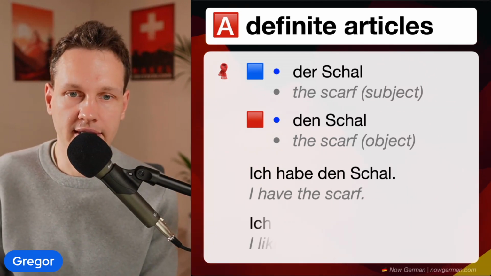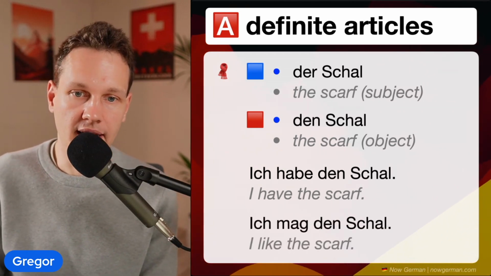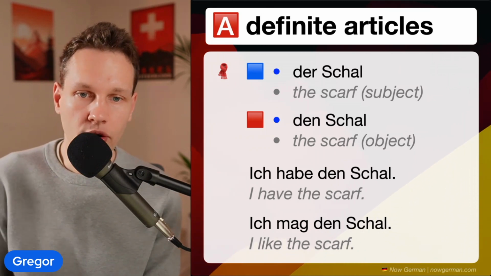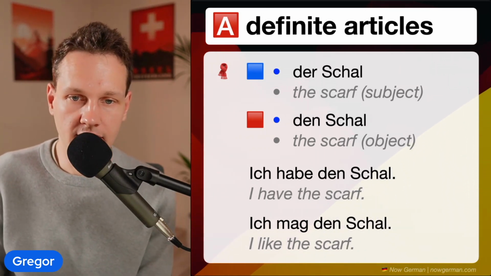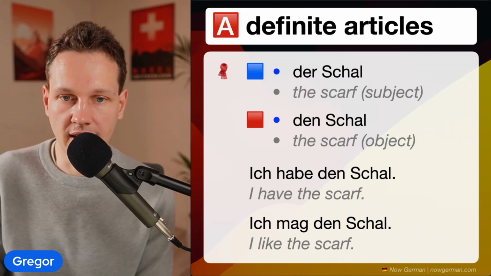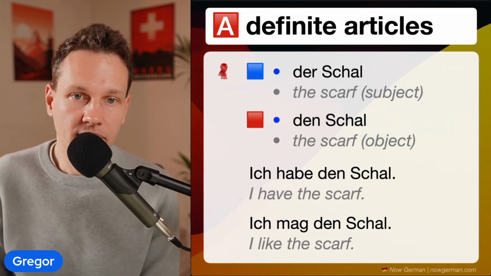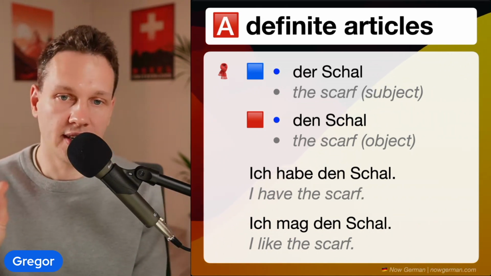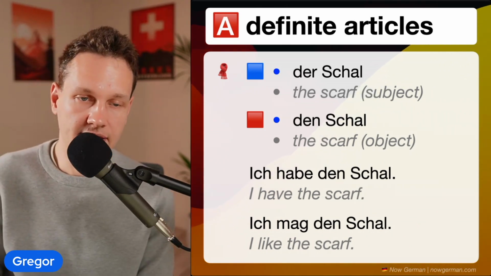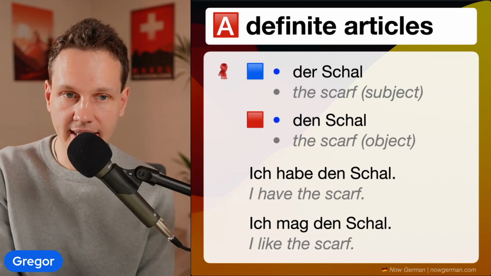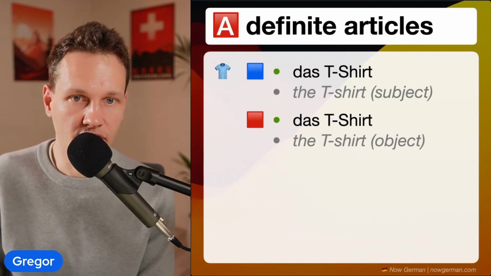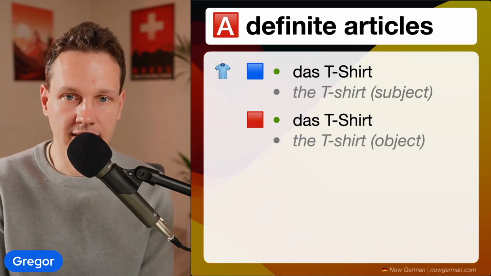Let's look at another example. Ich mag den Schal. I like the scarf. Mögen, to like, also requires the accusative. That's why it is den Schal. And again, ich is the subject here. But the good news is that nominative and accusative are the same in every case that's not masculine. So you'll see, for example, now we look at das T-shirt.